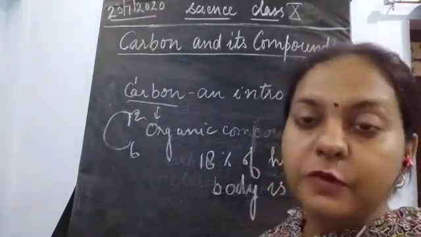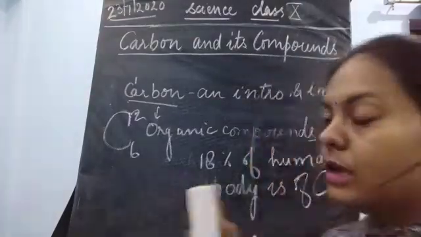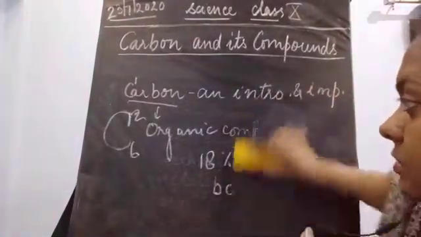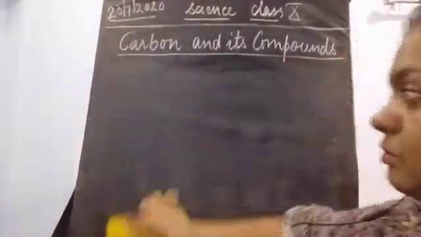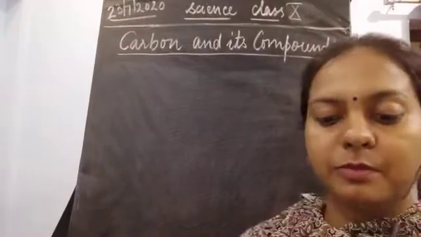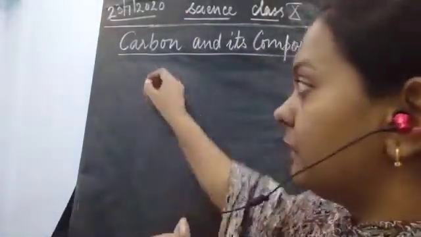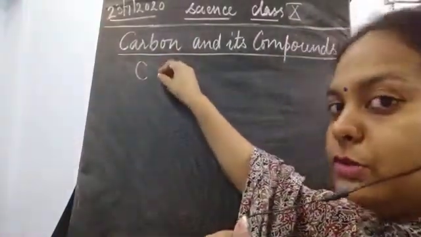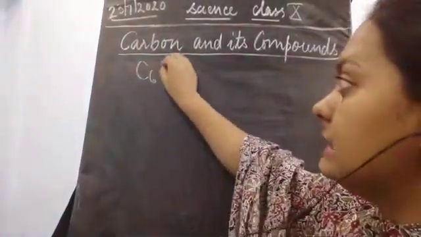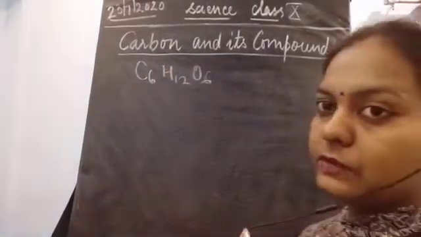For example, the compound which is necessary for respiration is glucose. So glucose has also been made up of carbon. Why? Because if you remember the formula for glucose, what is it? The formula for glucose is C6H12O6. So this is the formula for glucose.